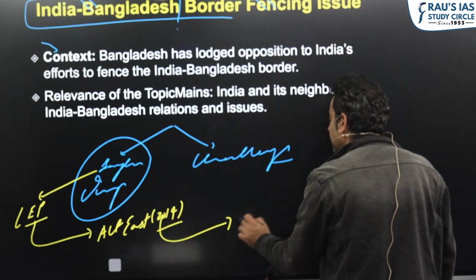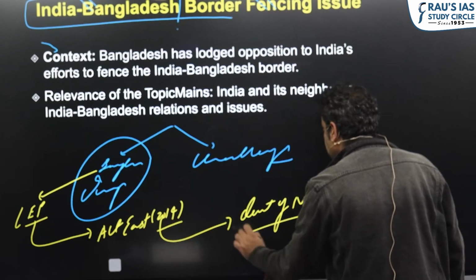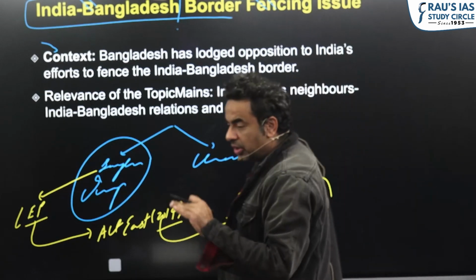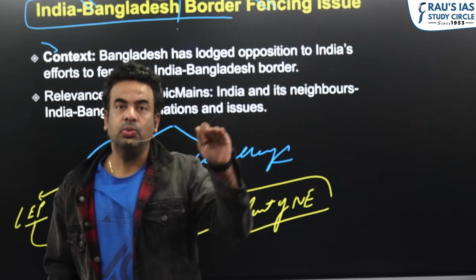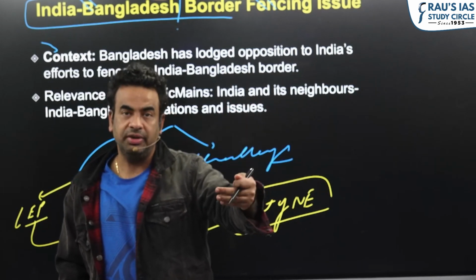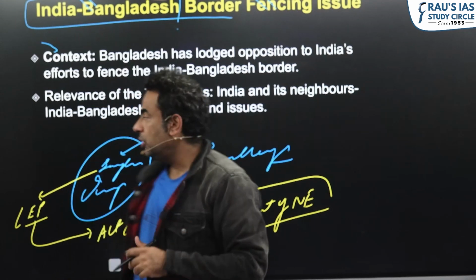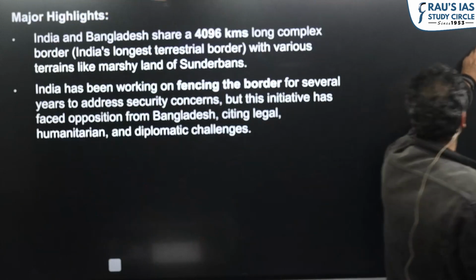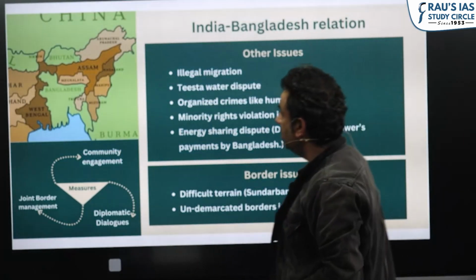Under Act East, development of the Northeast is one of our important objectives. Of so many issues, the major hiccup in reaching the Northeast is connectivity. We only have a narrow Siliguri corridor. So the location of Bangladesh is very important for India for reaching out to the Northeast.